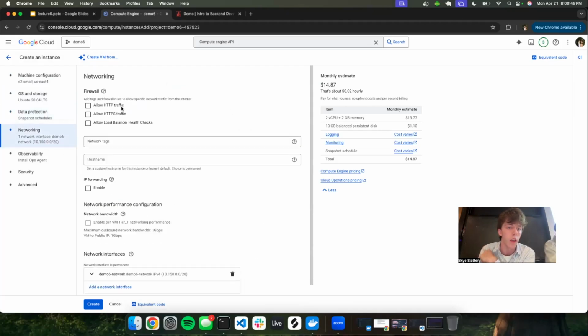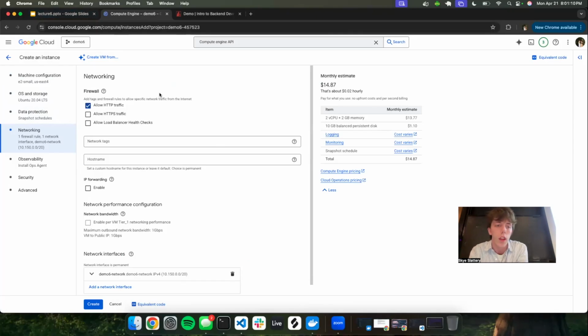Then for networking, these are some of our firewall options specifically for the VM, like you mentioned. So we're going to allow HTTP traffic on this one. The reason why that's not checked by default is because HTTP is the same as HTTPS, like you're used to using, but it's not as secure.